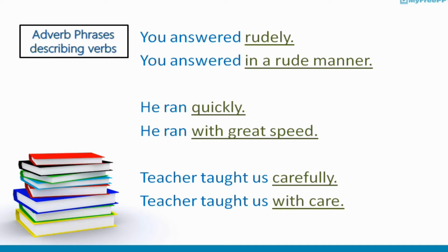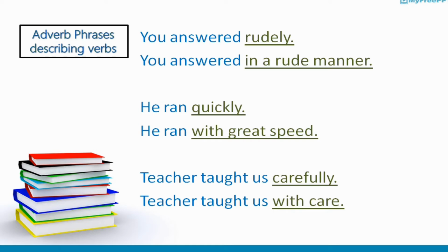Let's have some more examples. He ran quickly. In this sentence, quickly is an adverb word describing an action. In the second sentence, he ran with great speed. With great speed is an adverb phrase describing the same thing, how the action happened. In the first sentence, there is an adverb word. In the second sentence, there is an adverb phrase.